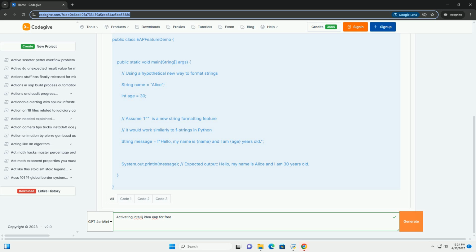Stuck in an activation loop. Invalidate caches/restart: sometimes, cached license information can cause issues. Try invalidating caches and restarting IntelliJ IDEA. Go to File - Invalidate Caches/Restart, and select Invalidate and Restart.